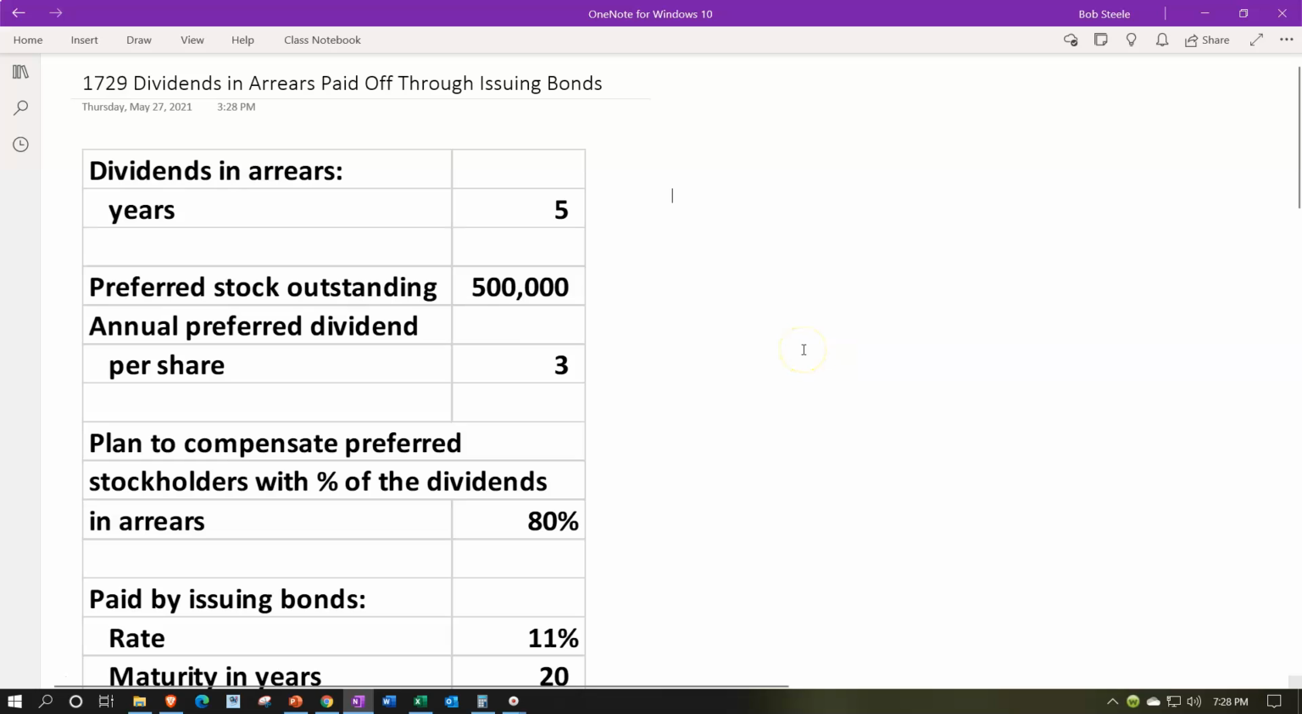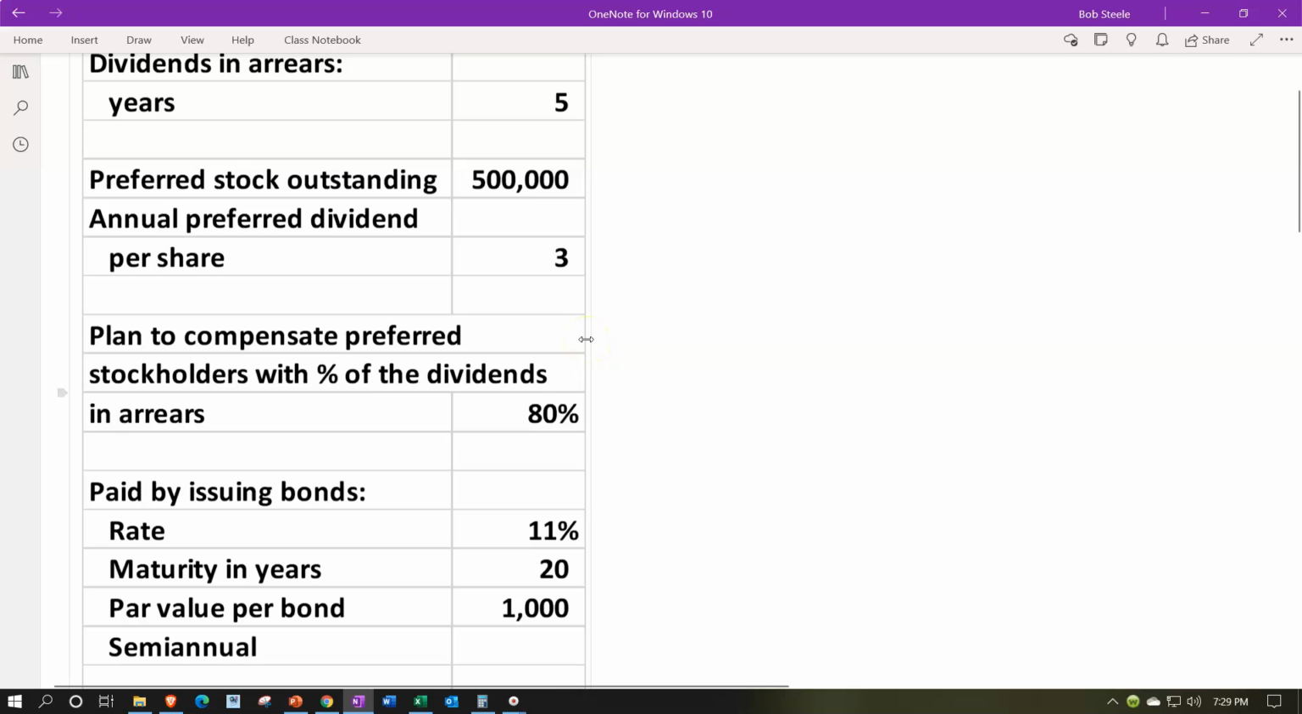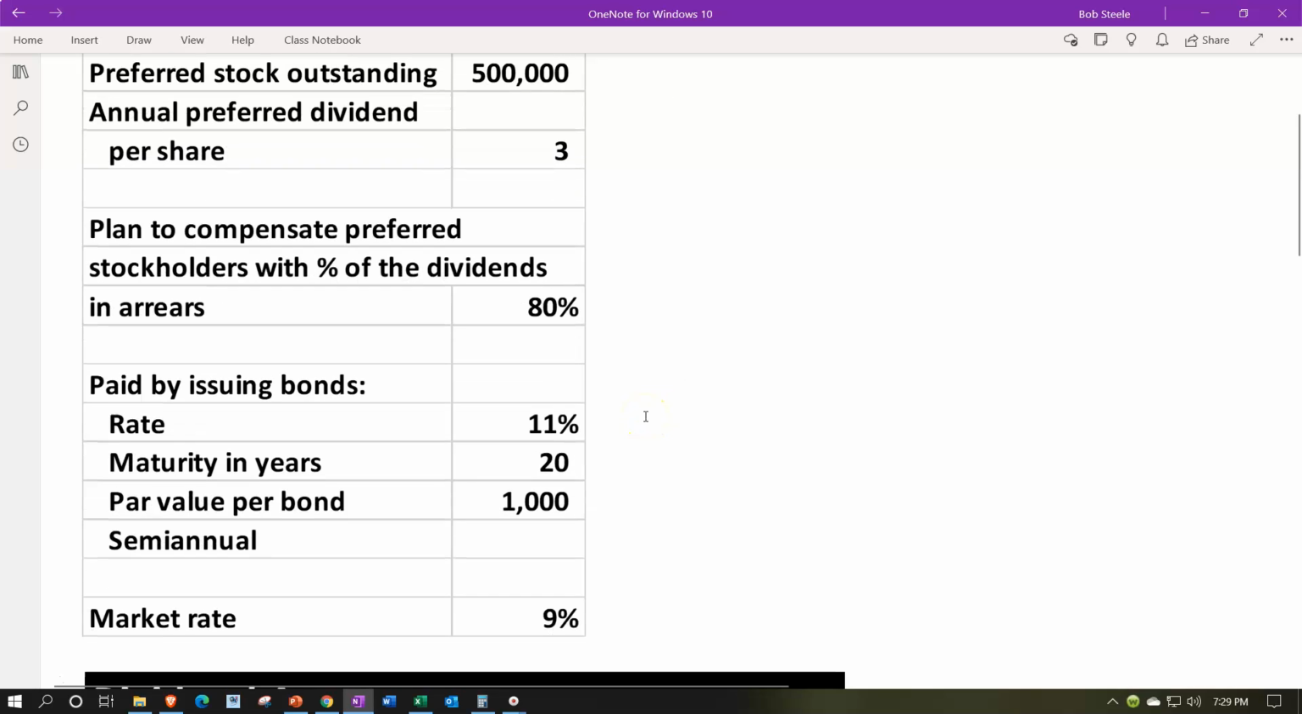So in the more specific scenario, we have the dividends in arrears for 5 years, so they haven't been paid for 5 years. The preferred stock outstanding, $500,000. We're going to say annual preferred dividend per share is $3 per share. And then once we calculate how much is owed, we're going to try to come up with a plan. We're going to assume the plan is, hey, we can't pay the dividends in arrears, that's too much, but possibly we can issue bonds. How about that? If we issue bonds for them, can we come to a deal on that? So the plan is to compensate the preferred stockholders with a percent of the dividends in arrears, the 80%. So we're going to say we're going to pay off 80% of the outstanding dividends by issuing these bonds.